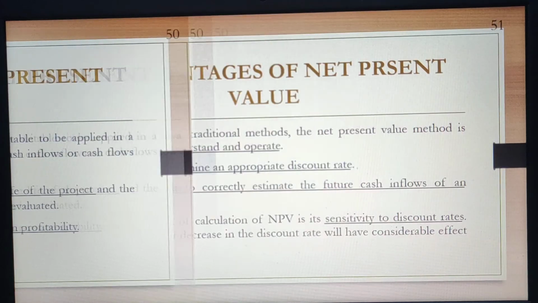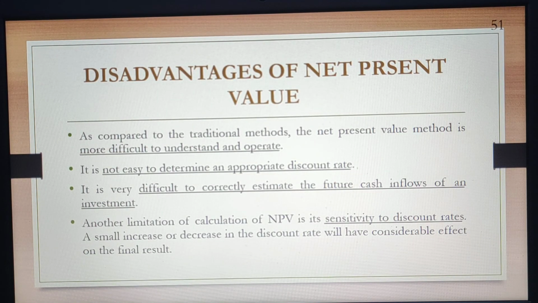They are: as compared to the traditional method, NPV is more difficult to understand and operate. It is not easy to determine an appropriate discounting rate. It is very difficult to estimate the future cash inflow of an investment, which is mainly based on estimation taken from a similar kind of company working in the same field or on the same project.